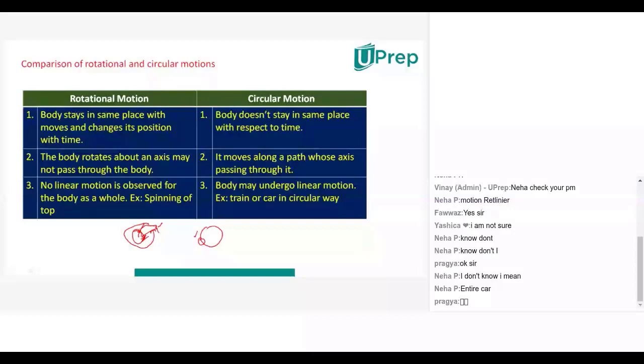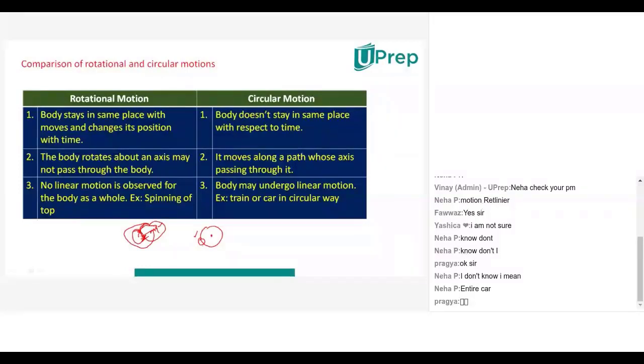The body rotates about an axis which may not pass through the body. So through the body it is not moving. When you are seeing the fan, the axis is not passing through this particular blade, isn't it? Yes, sir.